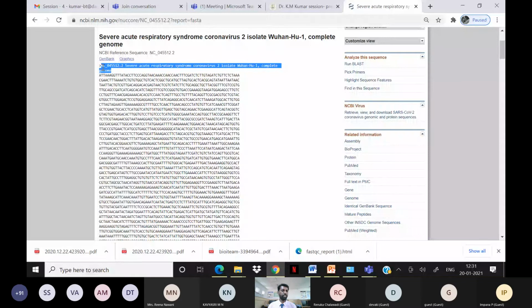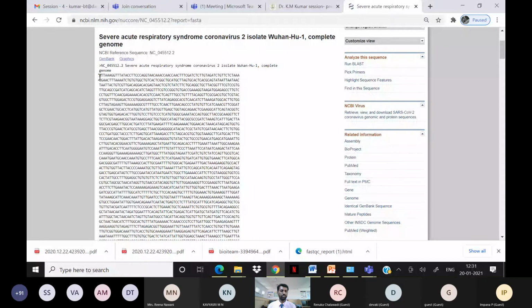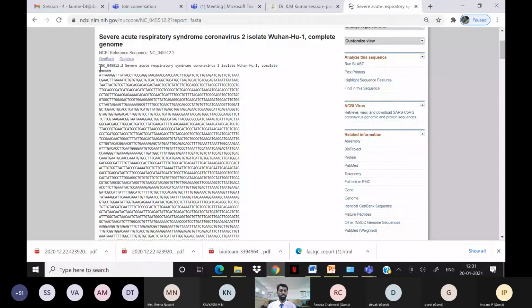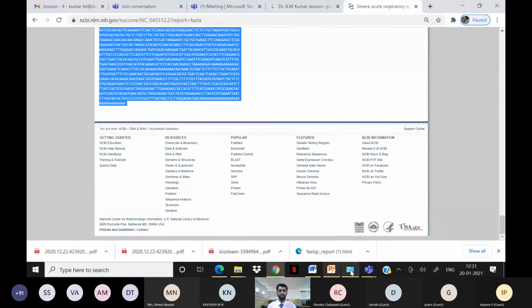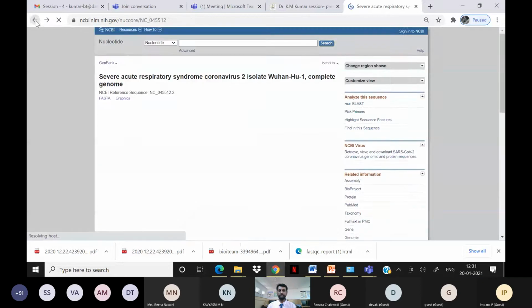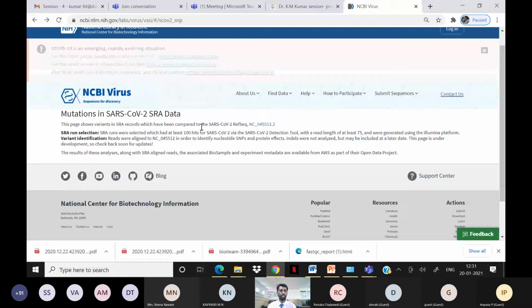If there is no greater than symbol, it will consider this line also for further analysis. In the case of the greater than symbol, it will just consider this as the title, then move on to the next line and take that sequence for further analysis. So the FASTA sequence is very, very important. You can copy this FASTA sequence, paste it into Notepad, and save it in Notepad as a FASTA file format.